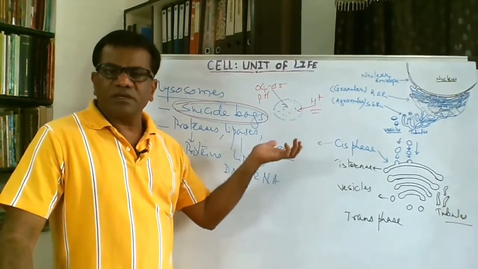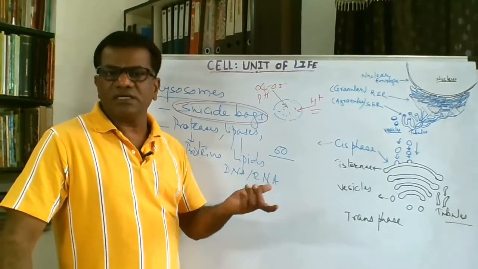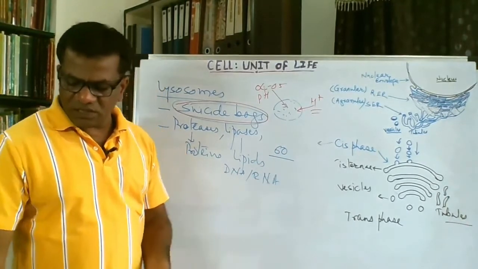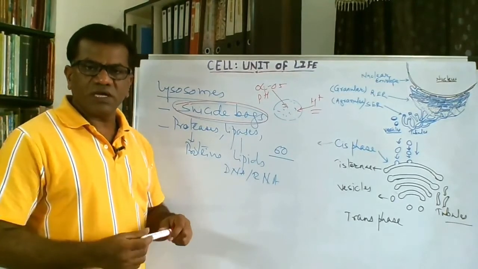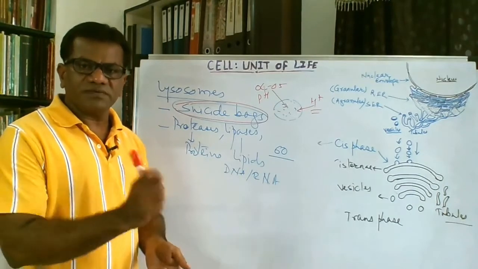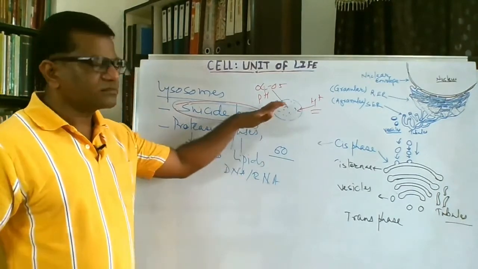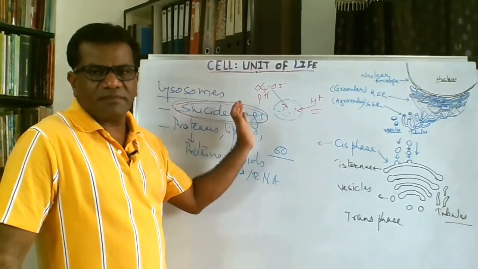Many times injuries are seen in our body, in organisms, and even then, even when the lysosomes are broken, they are not causing any substantial damage to us. So calling them suicide bags is not that proper.